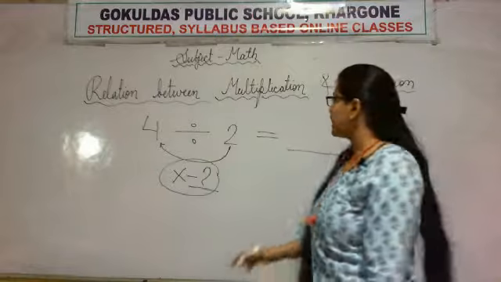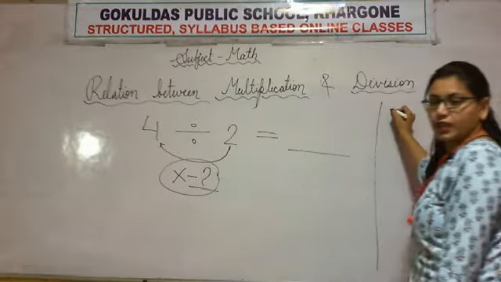For getting the answer, let's see the table of 2. Is it visible?